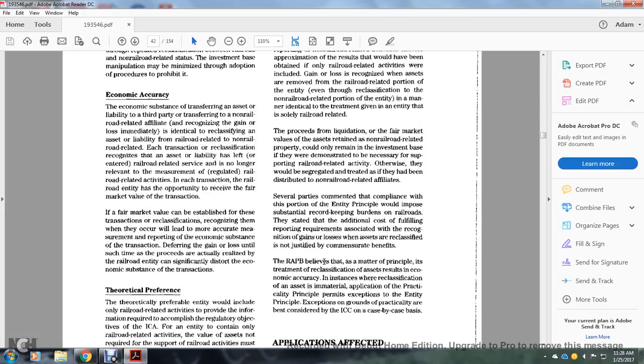Several parties commented that compliance with the portion of the entity principle would impose substantial record-keeping burdens on the railroad. They cited the additional cost of fulfilling the recording requirements associated with the recognition of gains and losses when assets were reclassified, not justified by the benefits. The Railroad Accounting Board believed that the principled treatment of the reclassification of assets results in economic accuracy, and that the practicality principle permits exemption from the entity principle on grounds of practicality, which are best considered by the Interstate Commerce Commission